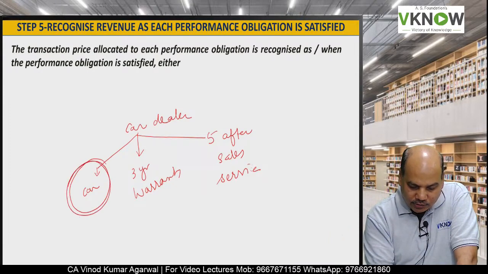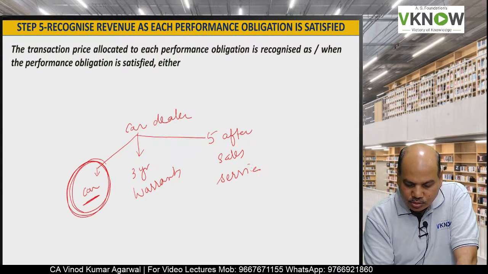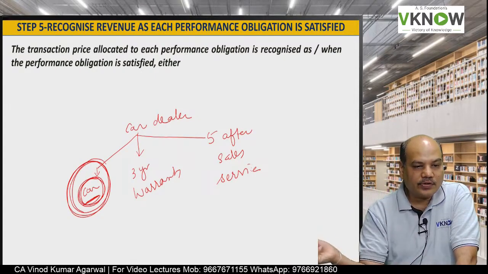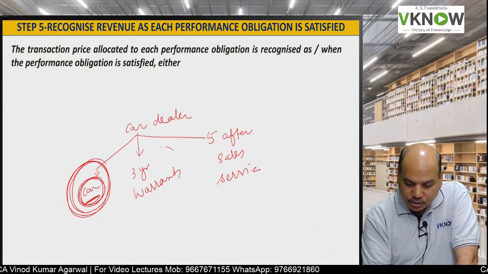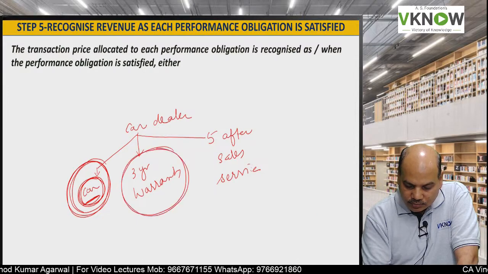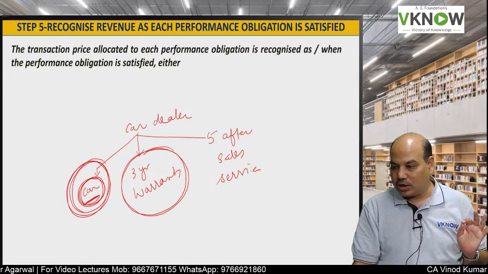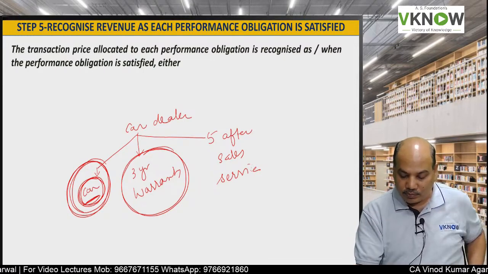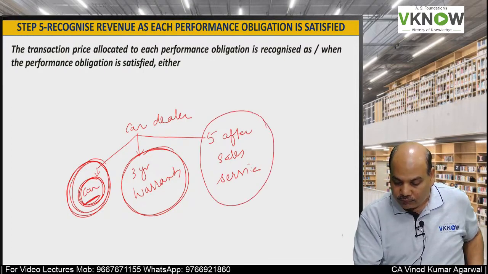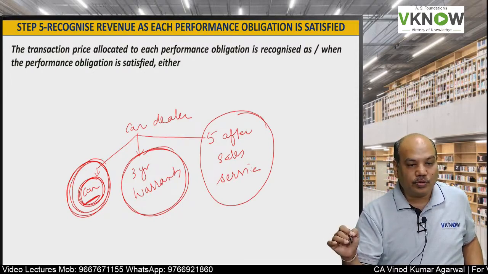You will recognize revenue with respect to the car when the control of the car is transferred to the customer. Every year you will recognize warranty revenue over the 3-year period, and 5 after sale services you have to provide.